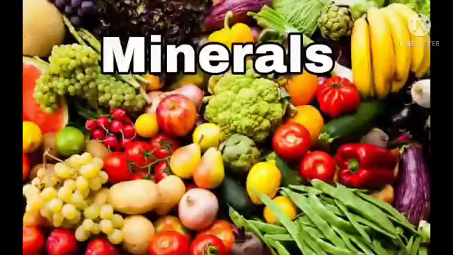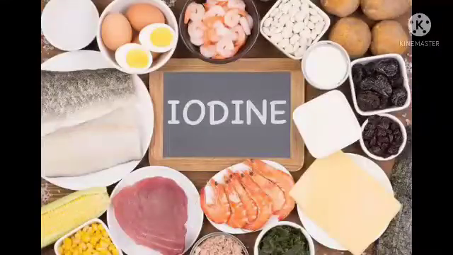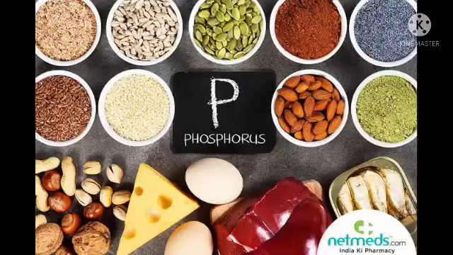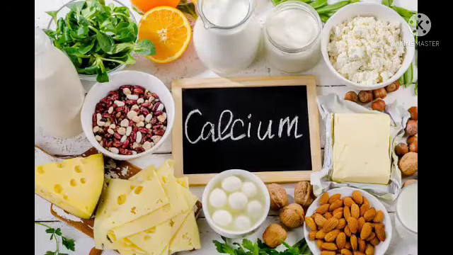Minerals. Minerals are essential for proper growth and to maintain good health. Types of minerals are iodine. Example, fish and maize. Second one is phosphorus. Example, rice, wheat, milk and butter. Third one is iron. Example, meat and leafy vegetables. And then there is calcium. Example, milk and nuts.